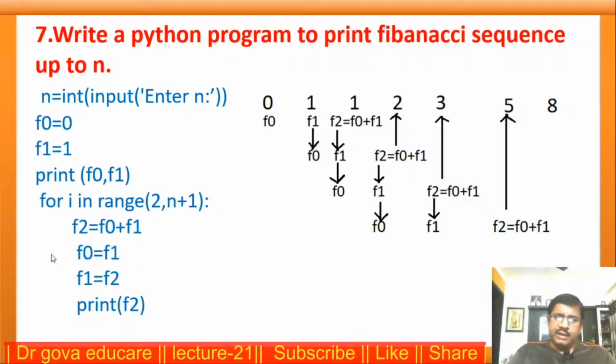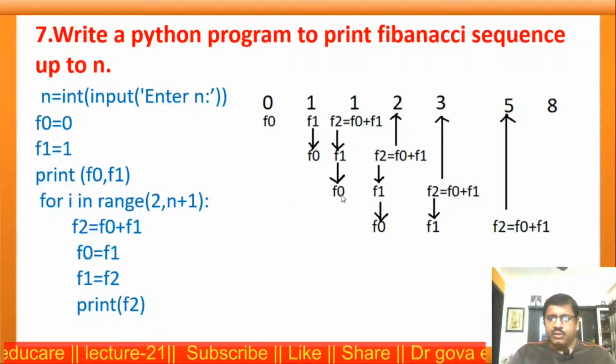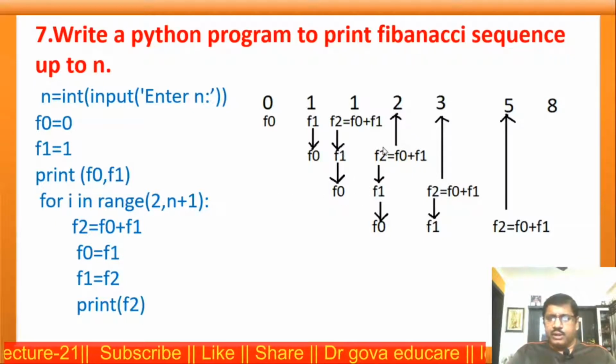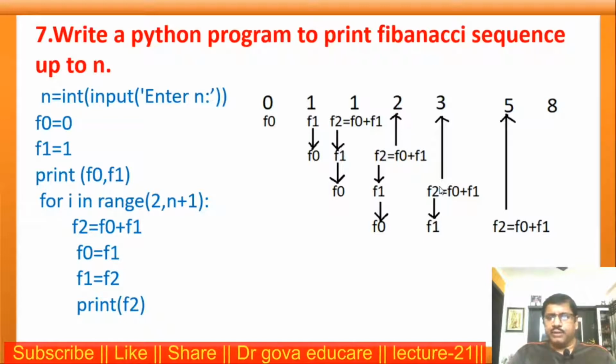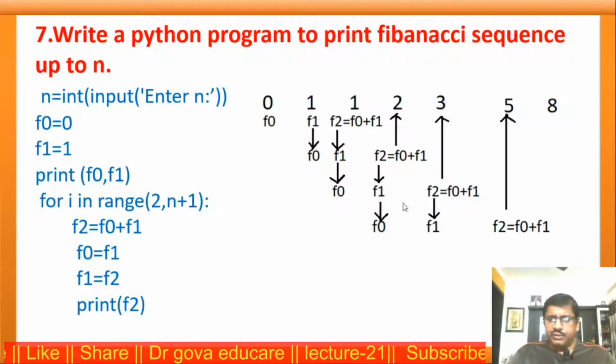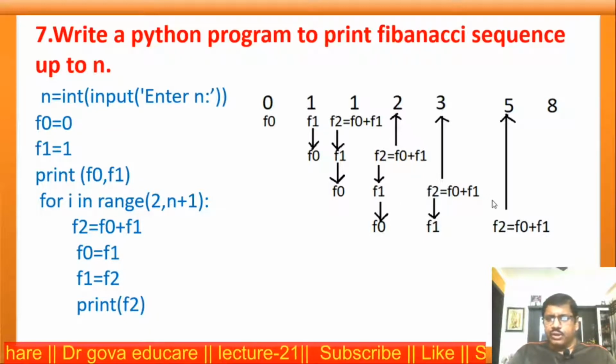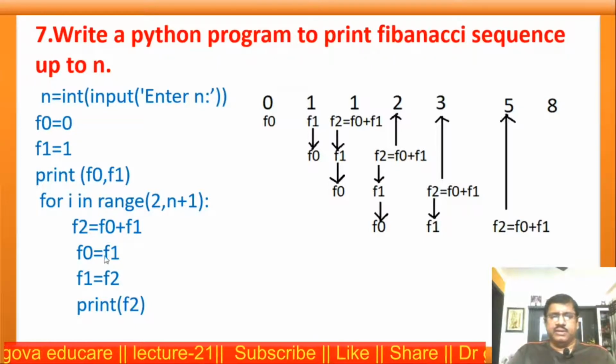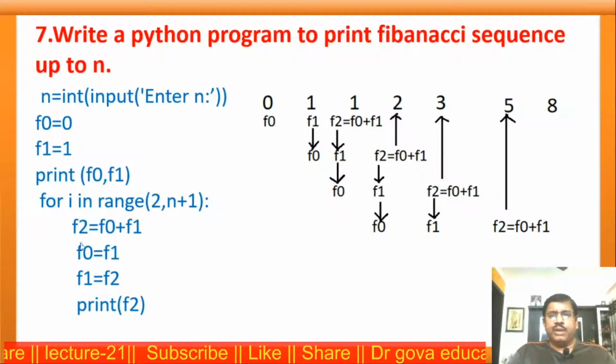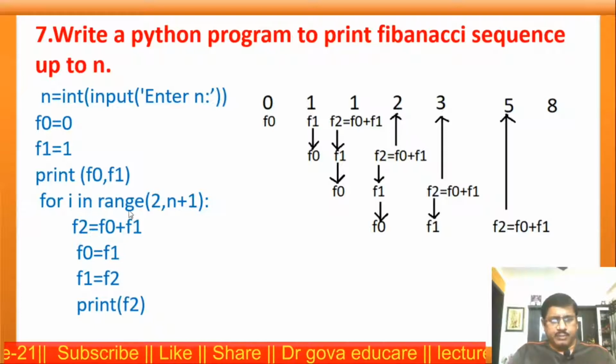Again print. Next, repeating the same step. Now f0 is equal to f1, f1 is equal to f2, print f2. Next, f0 is equal to f1, f1 is equal to f2, print f2. Now this is the program for the Fibonacci sequence up to n numbers.